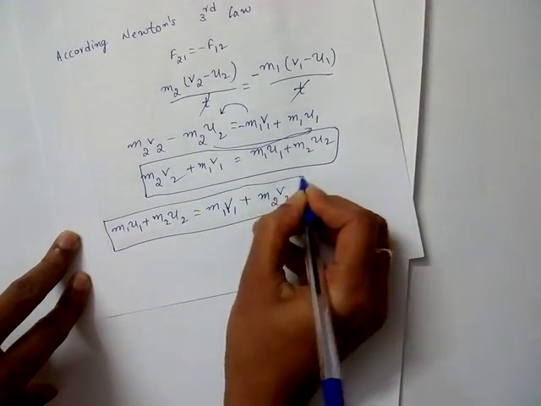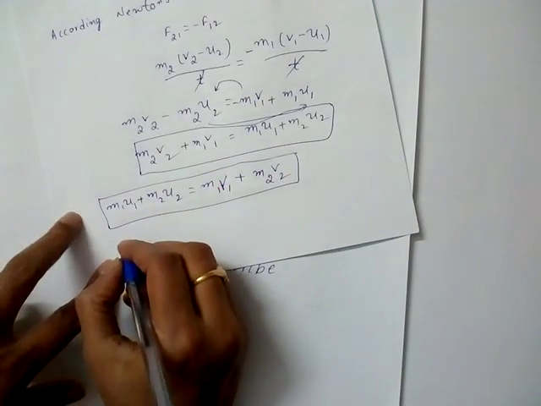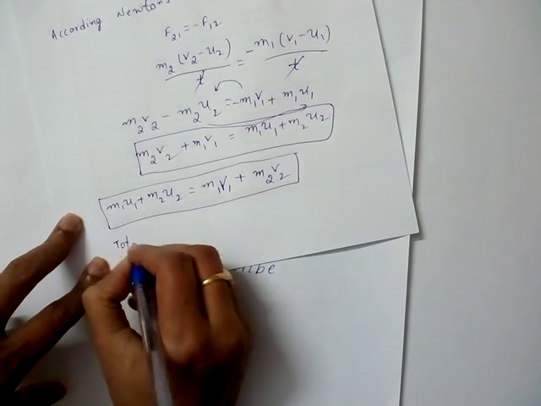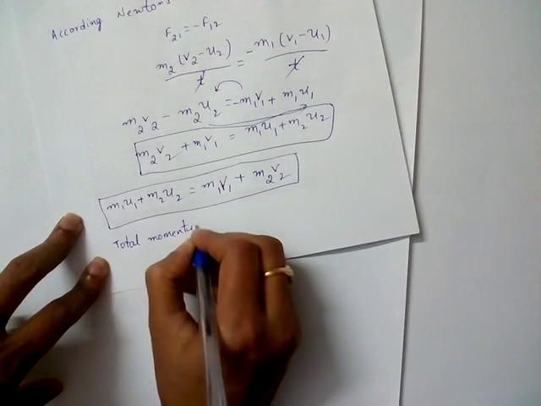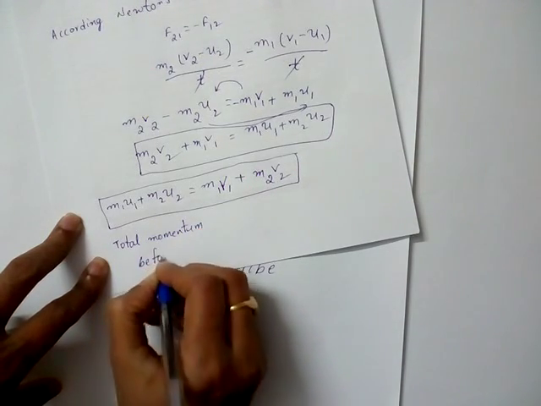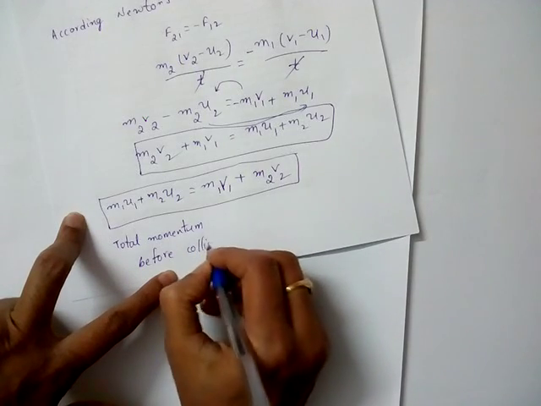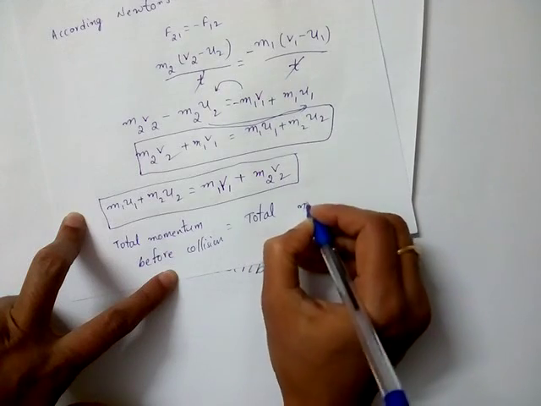So m1 u1 plus m2 u2 is, we have already learnt, total momentum before collision. Yes or no? Total momentum before collision. m1 v1 plus m2 v2 is total momentum after collision.